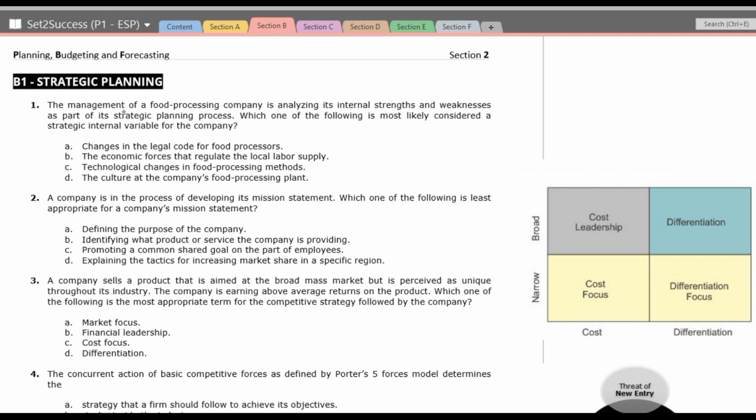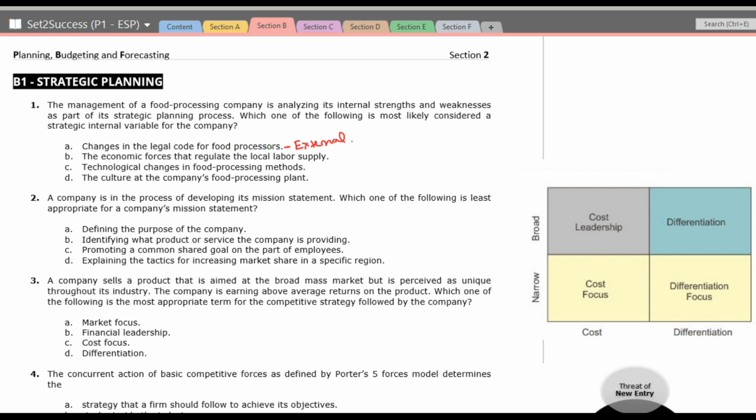Now, the management of a food processing company is analyzing its internal strengths and weaknesses as a part of a strategic planning process. Which one of the following is most likely considered a strategic internal variable for the company? So here we need to understand which is the internal factor and which are the external factors.